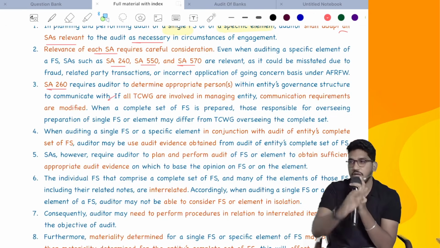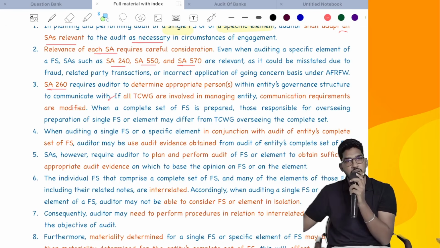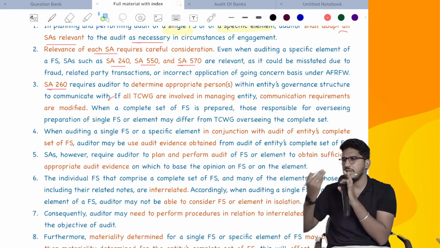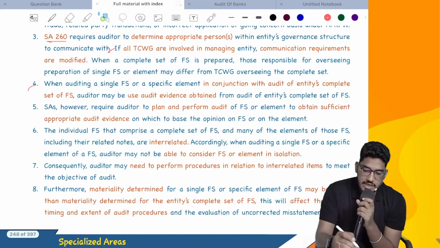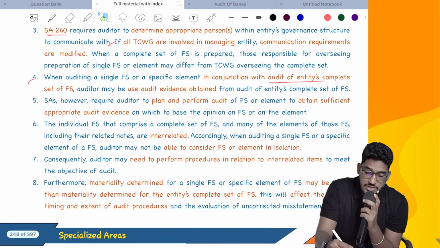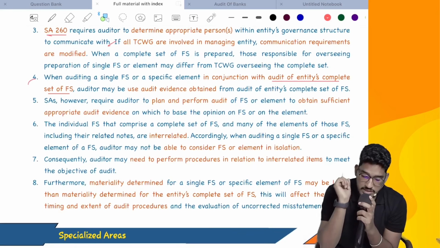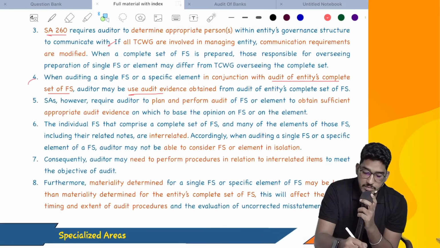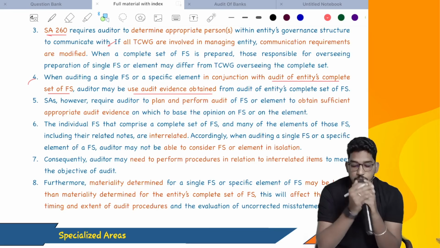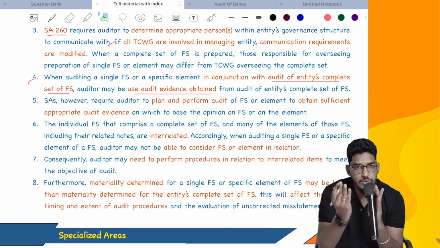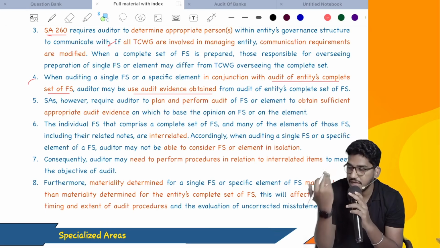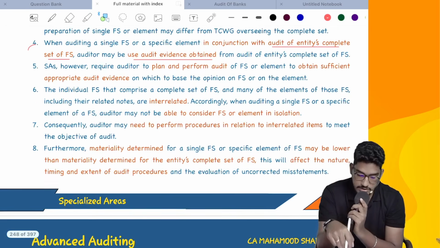And here also, the same point: if all those charged with governance are involved in managing the entity also, you have to make changes to your reporting requirements. Then, when auditing a single financial statement or specific element in conjunction with the audit of the entity's complete set of financial statements, the auditor may be able to use audit evidence obtained from the audit of the entity's complete set. As I have told, if you are doing the audit of both, comfortably you can use the evidence which you have gathered for the complete financial statements.